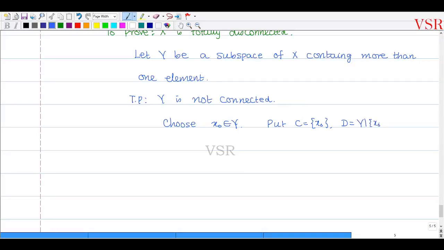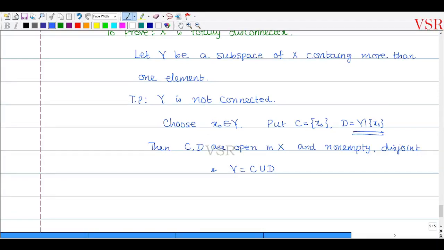Then C and D are open in capital X and non-empty, disjoint, and capital Y can be expressed as C union D. It is non-empty because it contains at least two elements. I have fixed only one element, and another element will certainly be in D.